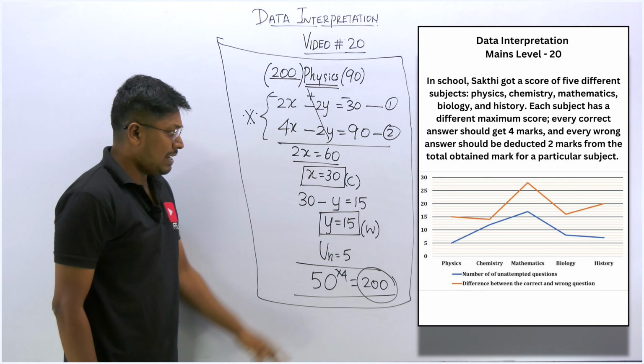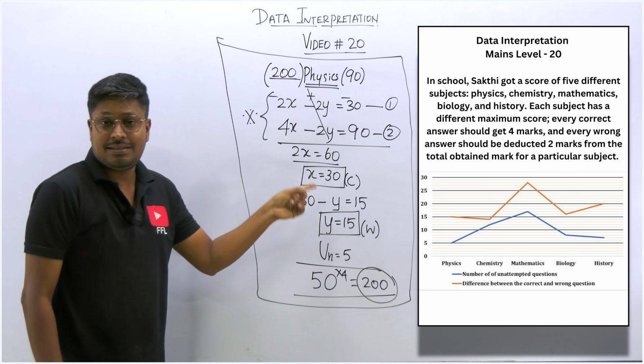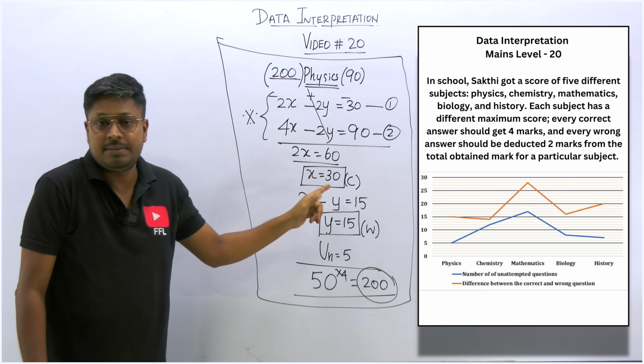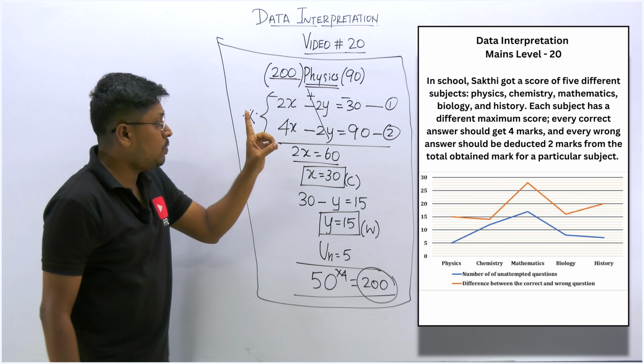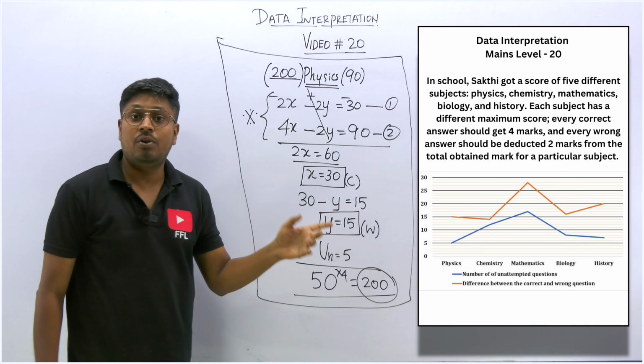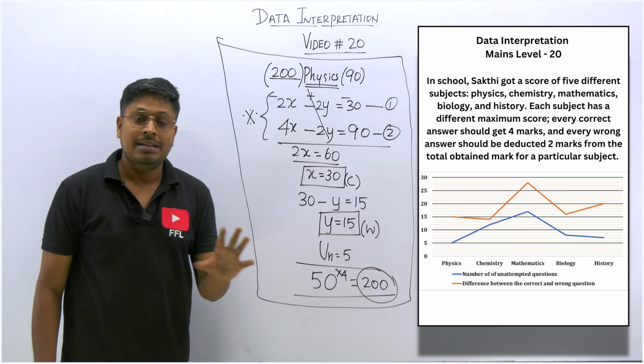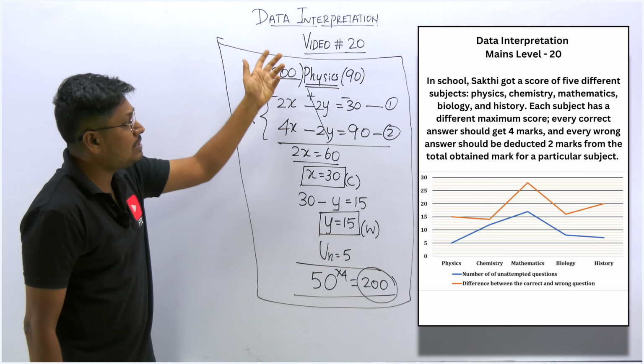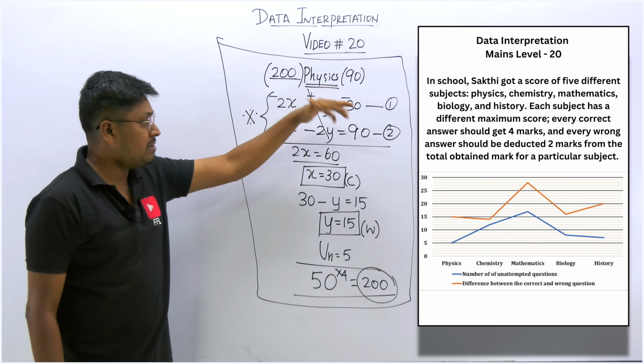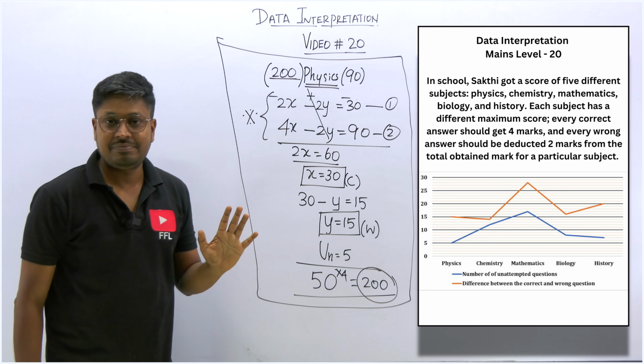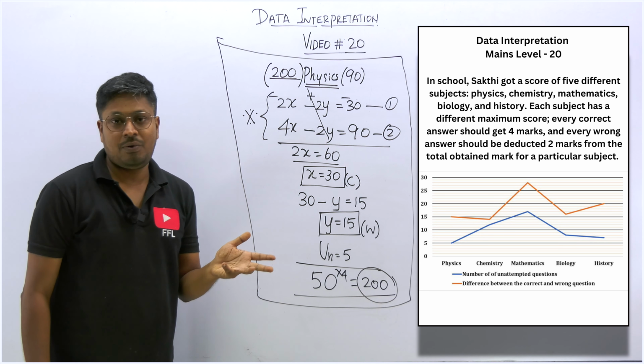Here and there, I've repeatedly said the concept again and again. Why? Because once you understand this, solving for all the remaining subjects is easy. Similarly, you have to find the next one. For example, we can take chemistry and then find all the values. So friends, understood how I found it, right?